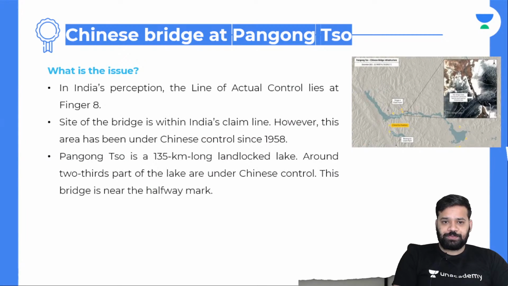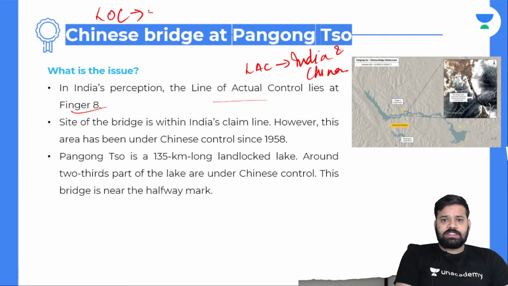More on this. So what is the issue? In India's perception, the line of actual control lies at Finger 8. Remember, the line of actual control is along the India and China border. But the line of control is along the India and Pakistan border.